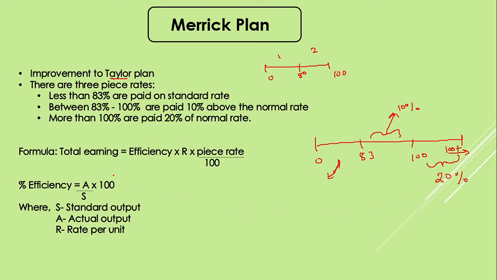We have a formula to count the total earning of an employee, but to decide which part or category the employee falls into, we have to find out the efficiency first. To get the efficiency, we have to divide the actual output by the standard output and multiply by 100 into percentage.